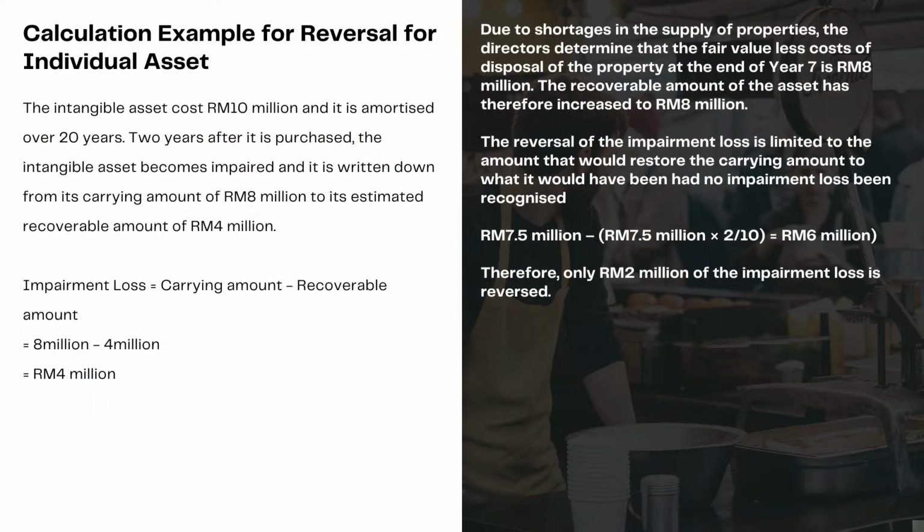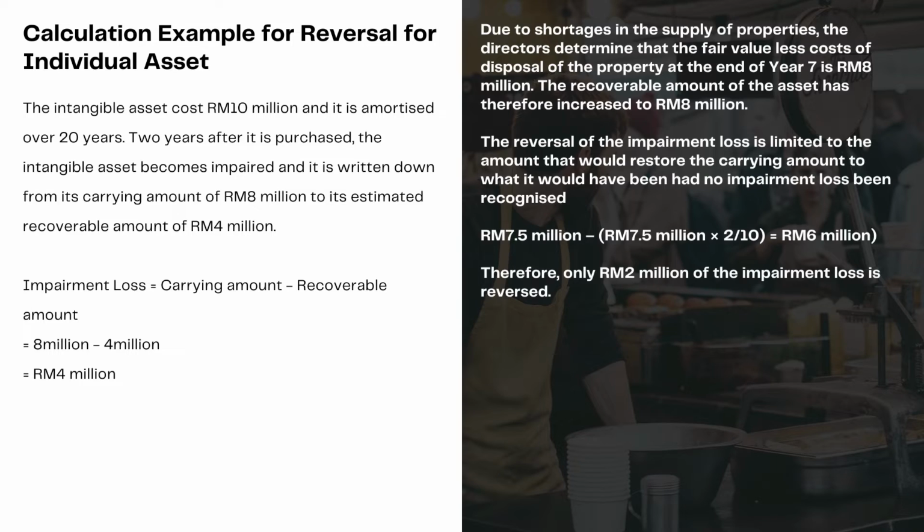I will briefly explain a calculation example for reversal for an individual asset. In this situation, the intangible asset costs 10 million ringgit and it is amortized over 20 years. 2 years after it is purchased, the intangible asset becomes impaired and it is written down from its carrying amount of 8 million ringgit to its estimated recoverable amount of 4 million ringgit.